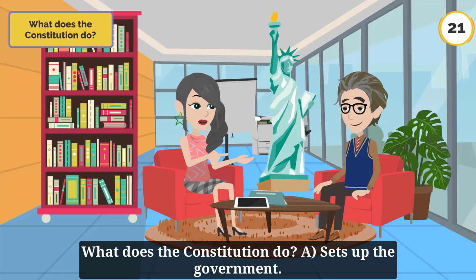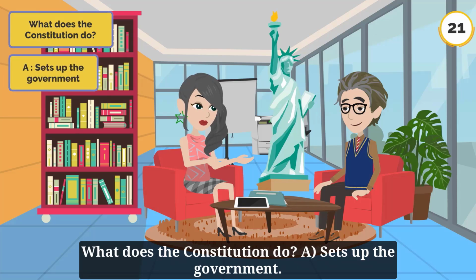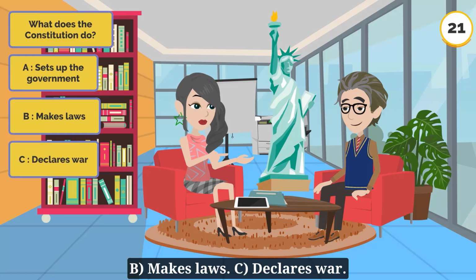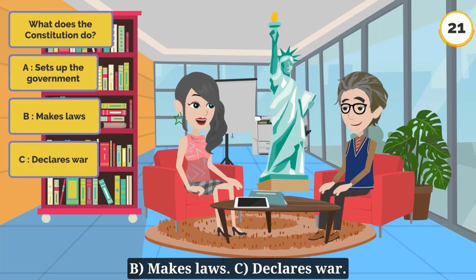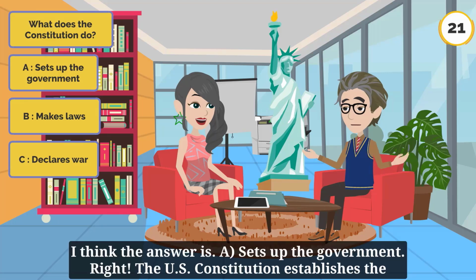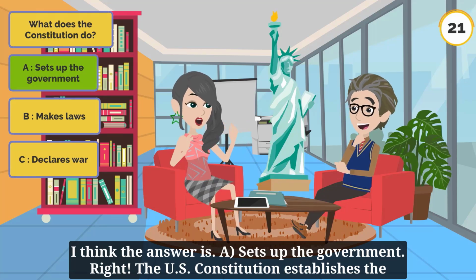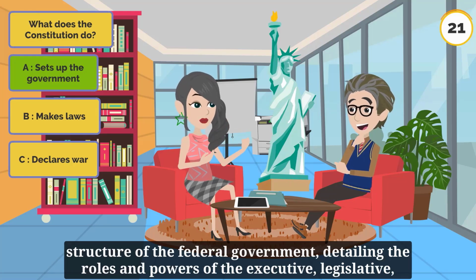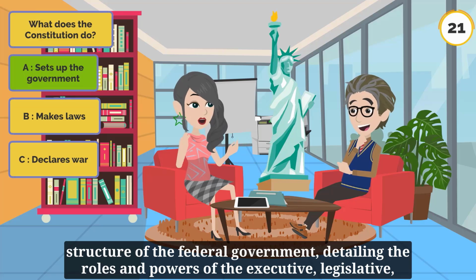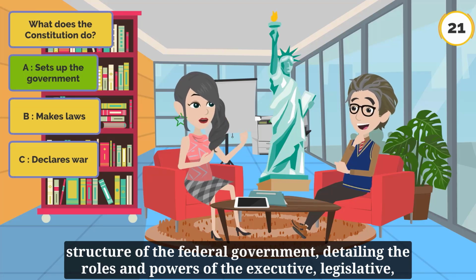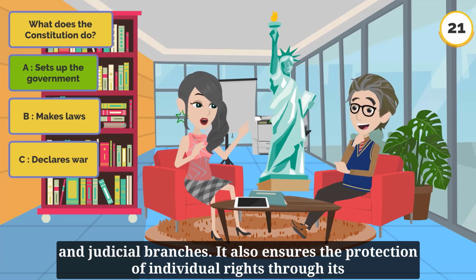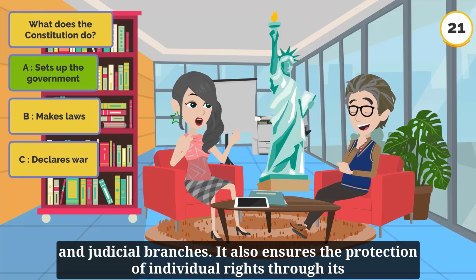Question 21. What does the Constitution do? A. Sets up the government. B. Makes laws. C. Declares war. I think the answer is A. Sets up the government. Right. The U.S. Constitution establishes the structure of the federal government, detailing the roles and powers of the executive, legislative, and judicial branches. It also ensures the protection of individual rights through its Bill of Rights.